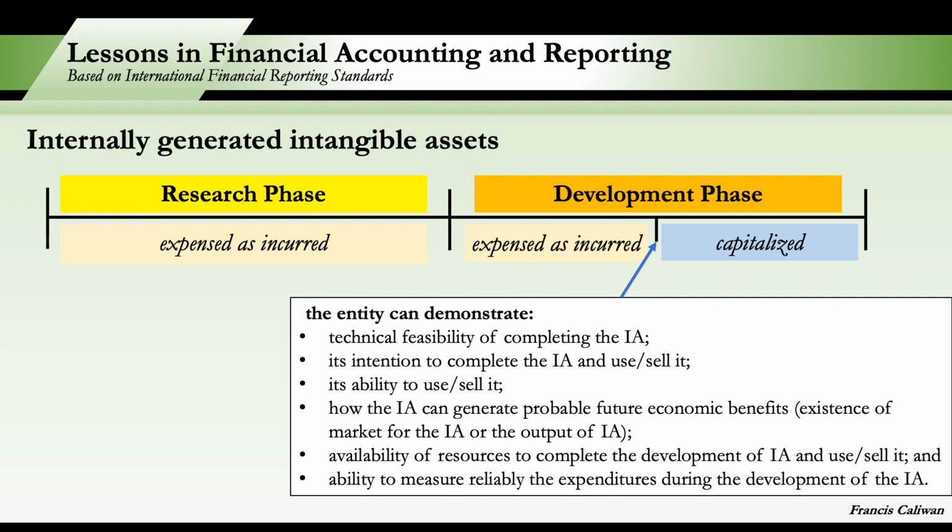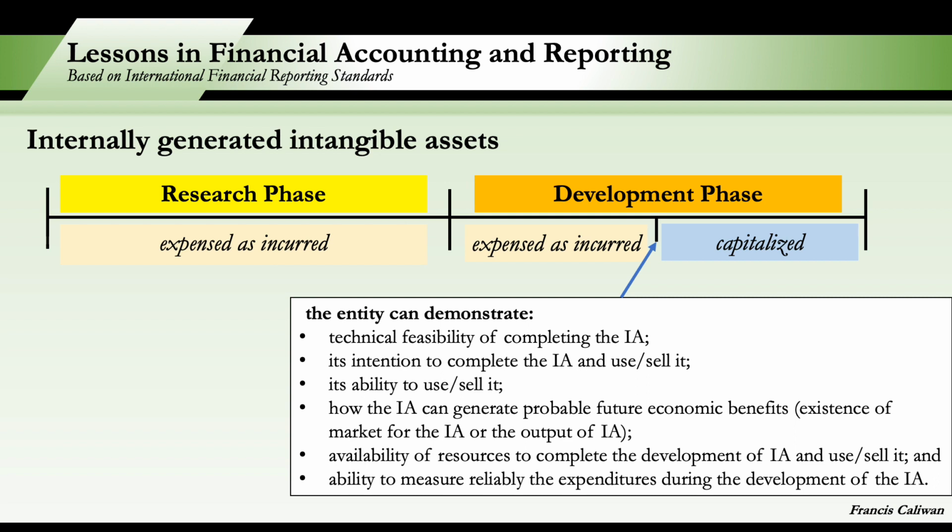So these research and development phases precede the commercial production. So after IAS 38, probably the next standard which will be applied is IAS 2 Inventories, because that is already for the commercial production of the product.